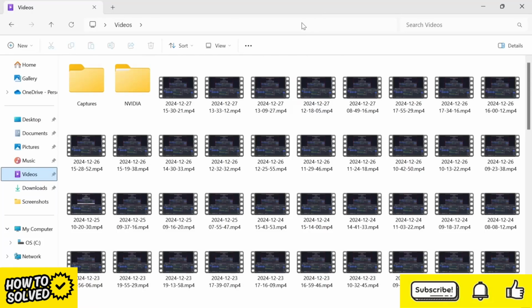In this video, I'm going to show you how to fix the issue where your Downloads folder is not responding on your Windows 11 computer. So if you're trying to click on your Downloads folder and it either keeps freezing or it's just not opening in general, then there's a couple of things we can do to fix this.